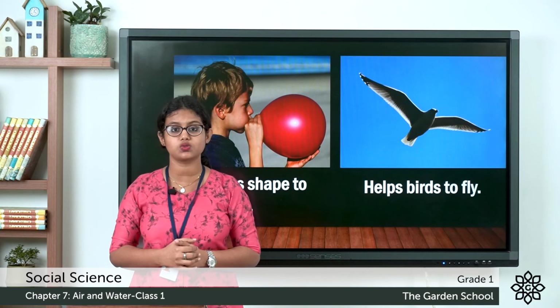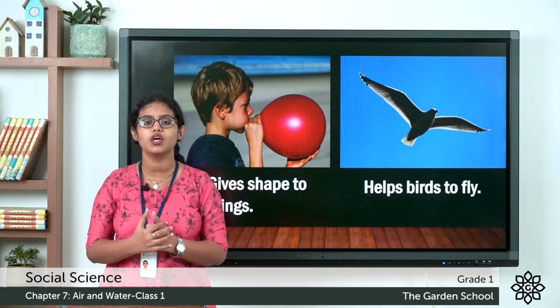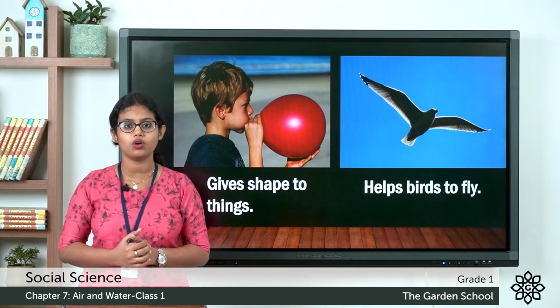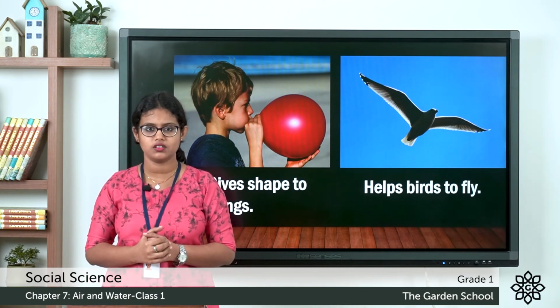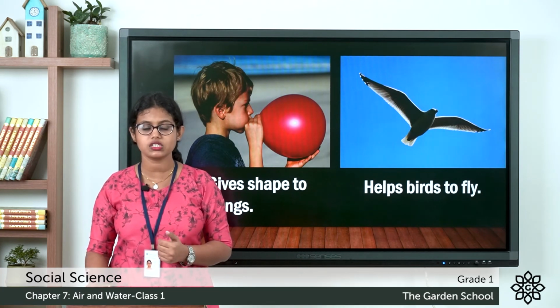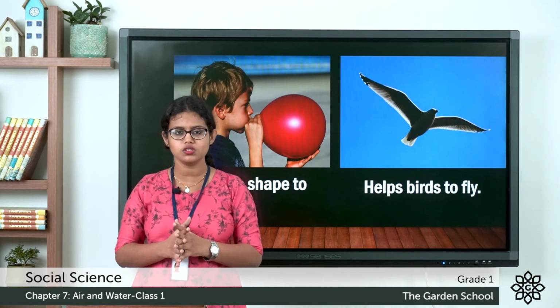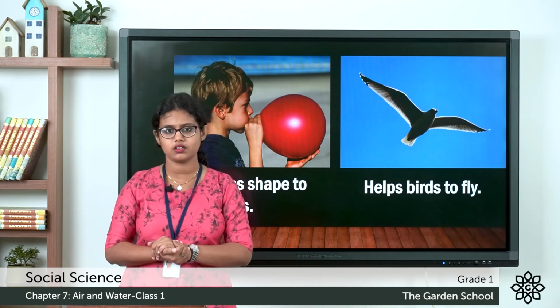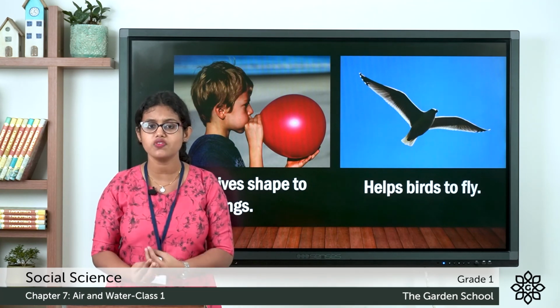Then what about the next one? It's a toy car. Does it have air inside it? No. What about the bowl? Again, the bowl also has air inside it. So these are some of the objects which have air inside them. I hope you understood the topic air. Air is everywhere. We can only feel the presence of air.